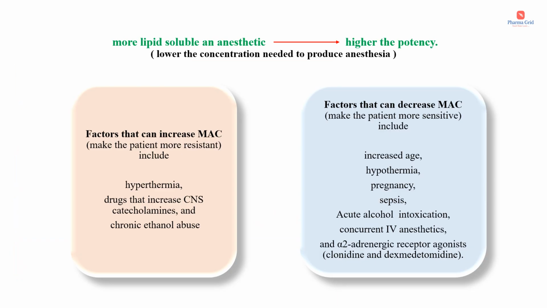Next factor is lipid solubility. We know that our cell membrane, the CNS, the blood-brain barrier, everything is made up of lipoidal membrane. So higher the lipid solubility of the anesthetic, higher will be the potency. Because of this lipid solubility, the drug can easily penetrate into the cell membrane or the CNS. So it is an important point: the more lipid soluble an anesthetic, the higher the potency, which means lower the concentration of the drug needed to produce the anesthesia.